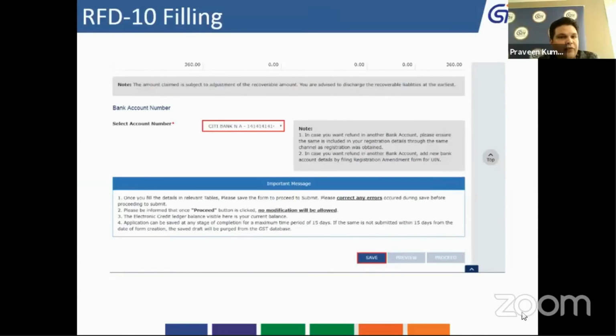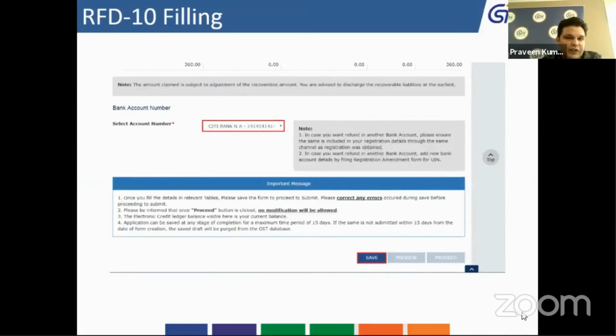If this is the same account number which you have shared during your registration process, you go ahead and save this. If you are not sure, you can again contact the MEA protocol division for updating any existing account number which is showing wrongly on the screen, or for addition of any account number which is to be added for refund purpose. Maximum you can give 10 account numbers. So you can select that particular account number. Okay, so click on save.